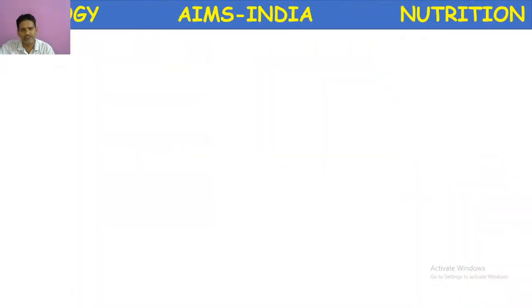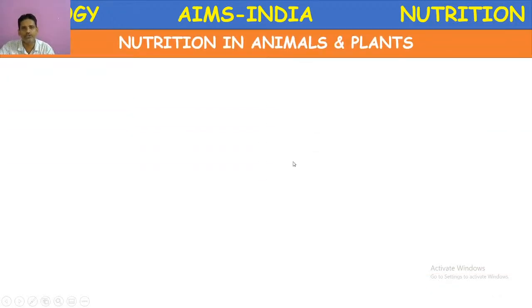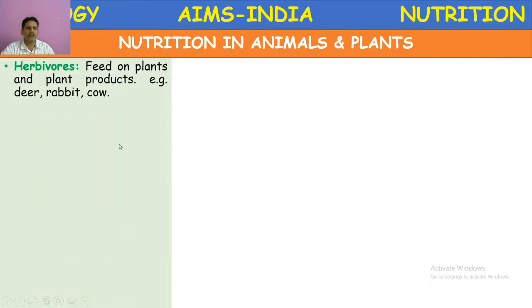So let us discuss the terms, the vocabulary related to nutrition in animals and plants. There are many terms which are very familiar, such as herbivores.